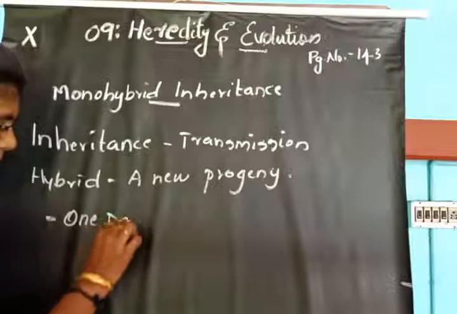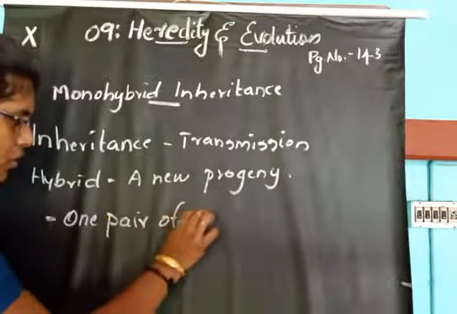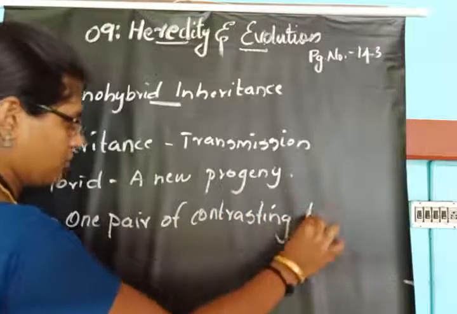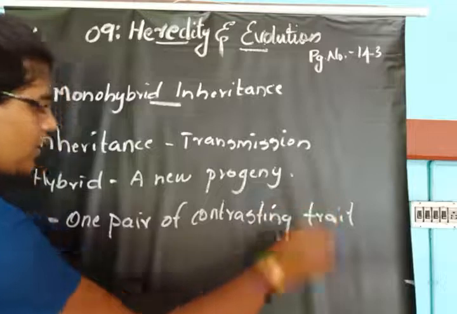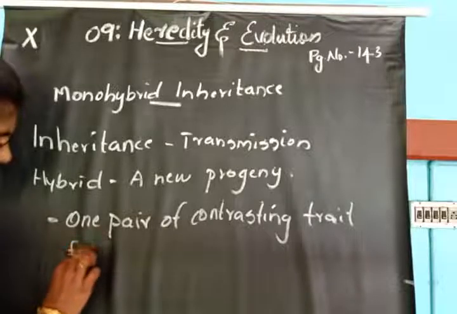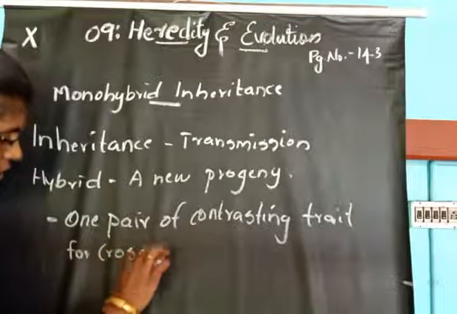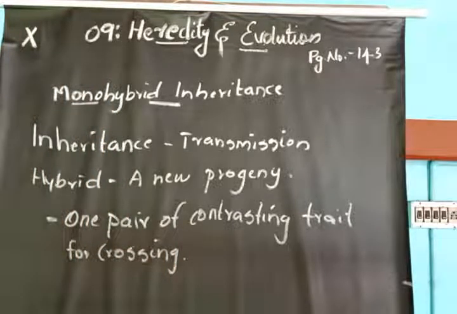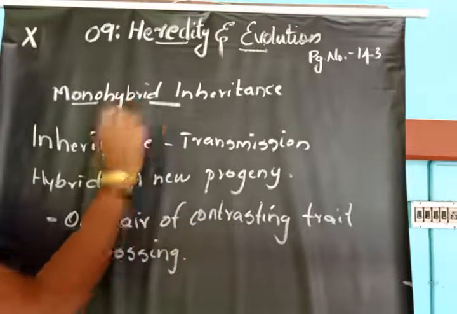So in monohybrid inheritance, only one pair of contrasting trait or character is used. Mendel used only one pair of contrasting characters for crossing. That is why it is called monohybrid inheritance. So we study one pair of contrasting characters for crossing in a monohybrid cross.